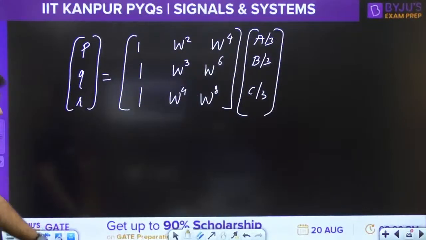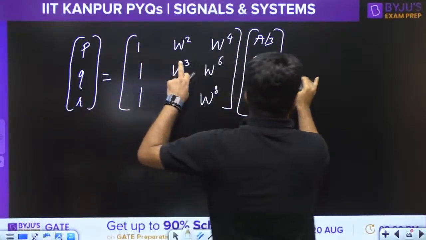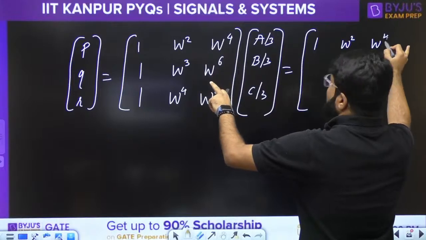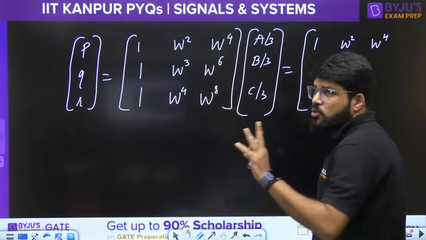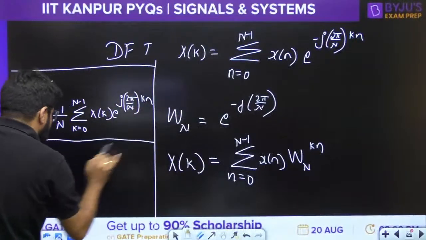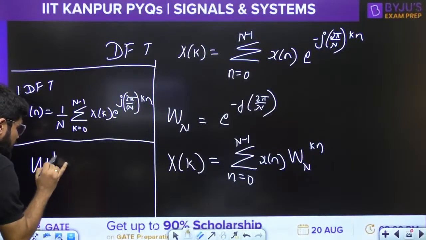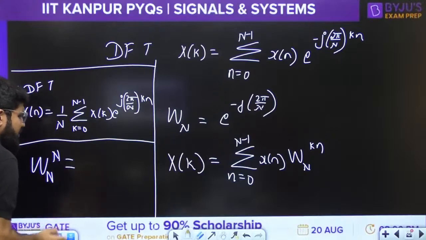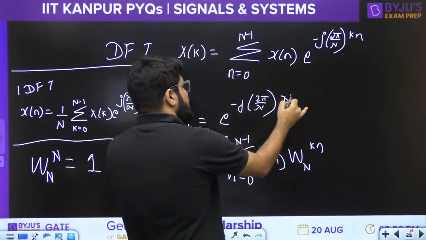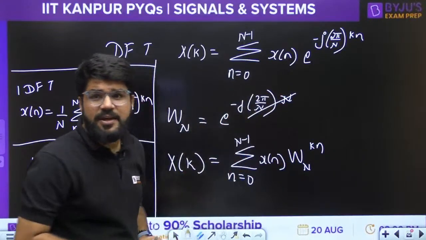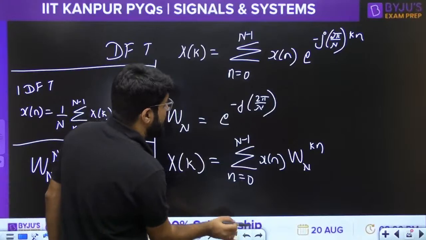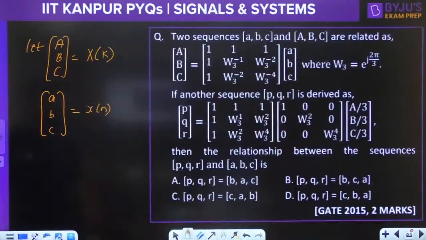Now see, dear students, this is equal to 1, w square, w power 4. What is the value of w cube? Because w cube is involved here. What is the value of Wn power n? It is always 1, because when you raise to the power n, the n cancels, and e power minus j 2 pi by the Euler's formula will be 1. That you can try. So w power n is equal to 1.